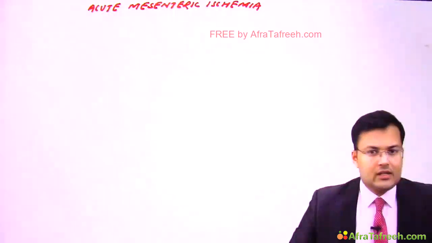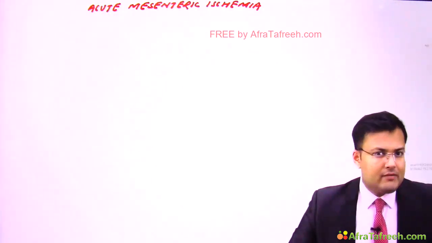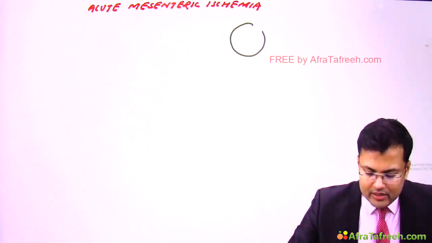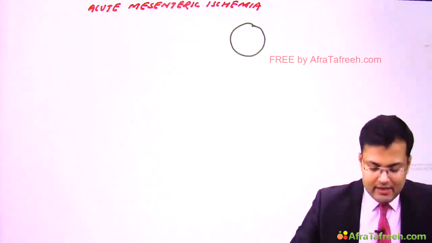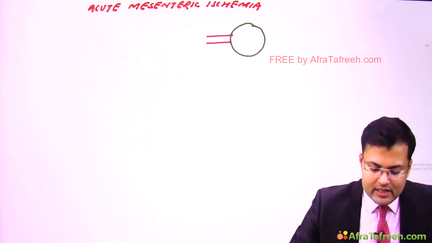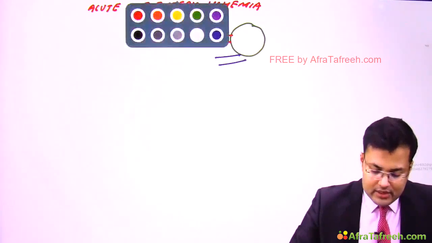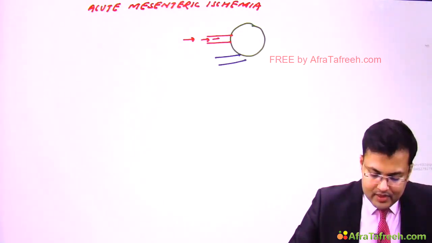Now we are going to discuss acute mesenteric ischemia. It's very easy to understand the concept of ischemia. Imagine that this is an organ, and this organ has arterial supply and venous drainage. Clear? So this is the arterial supply and this is the venous drainage, right?